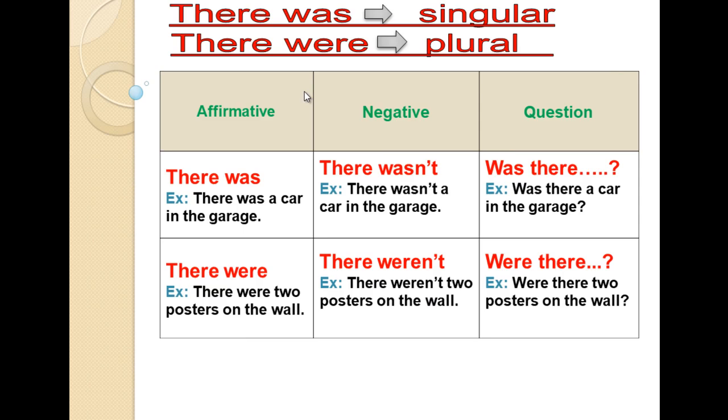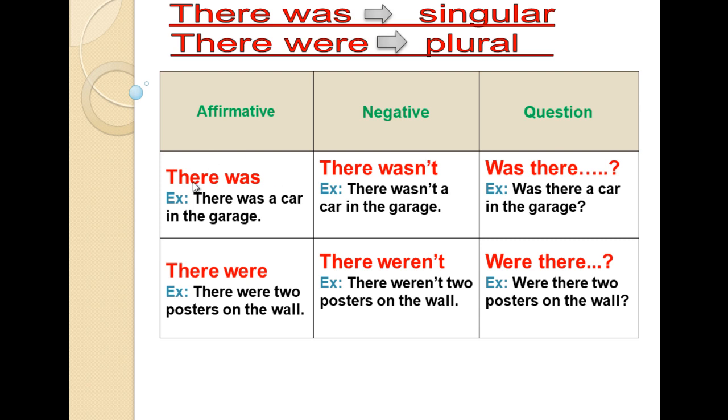Expressions similar to was: there was and there were. They are also usually used in the past simple. There was is followed by a singular noun, but there were is followed by a plural noun. They can be used in affirmative, negative, or questions.